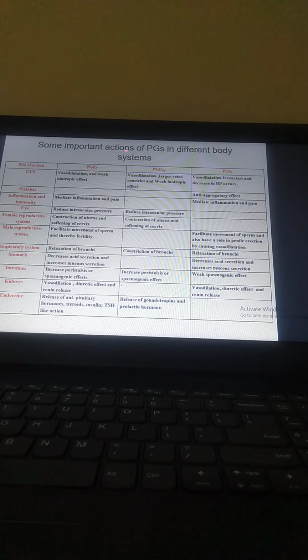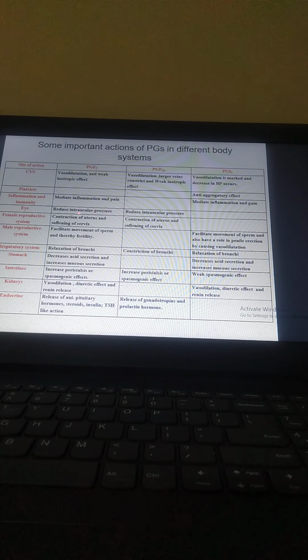Now these are some important actions of the PGs in different body systems. Like we have the CVS: PGE2, PGF2 alpha, and PGI2. In the cardiovascular system, vasodilation and weak inotropic effect is PGE2. Vasodilation, with larger veins constricting and weak inotropic effect, is PGF2 alpha, and marked vasodilation and decrease in blood pressure we have with PGI2. In platelets, we have the anti-aggregatory effect of PGI2. In inflammation and immunity, PGE2 mediates inflammation and pain, and PGI2 moderates inflammation and pain.